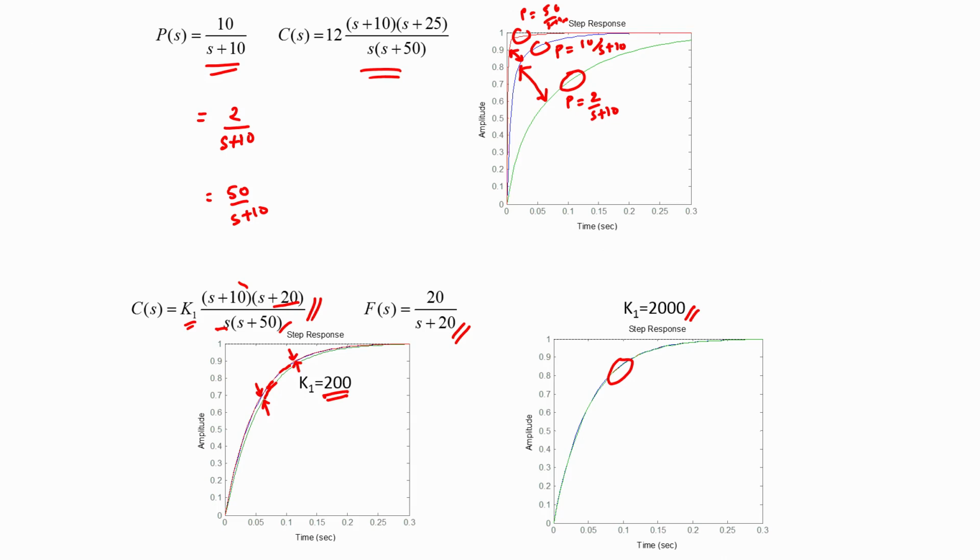So what this example illustrates is that even though you could have very large variation in the plant's dynamics, in this particular case the gain of the plant, by adopting this 2 degree of freedom based control strategy, it is possible for the closed loop system to be robust, to not be sensitive to the variation in the parameters of the open loop system, in particular the uncertainty associated with the gain of the plant.